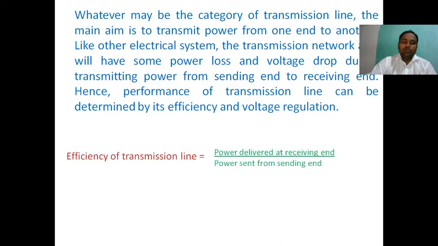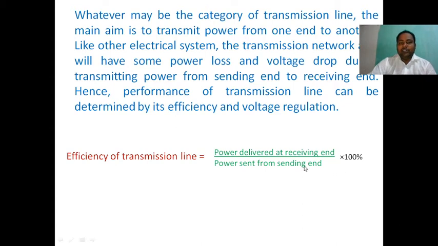First, the efficiency of a transmission line. Efficiency of a transmission line is equal to the power delivered at the receiving end divided by the power sent from the sending end, into 100. For calculating the efficiency, we must know the power delivered at the receiving end. On the receiving end side, we have the receiving end voltage VR, the receiving end current IR, and the receiving end power factor cos phi r.